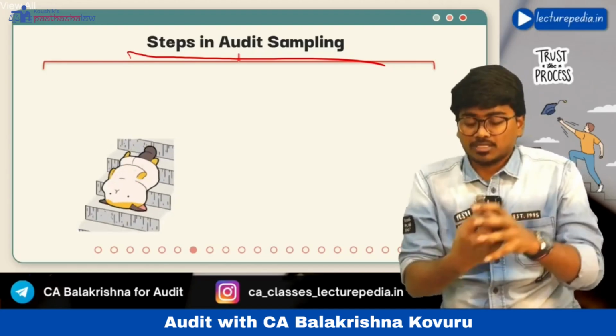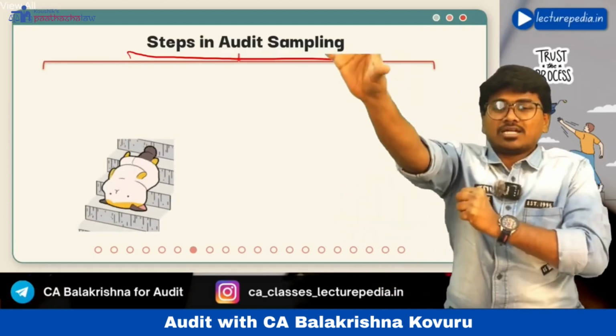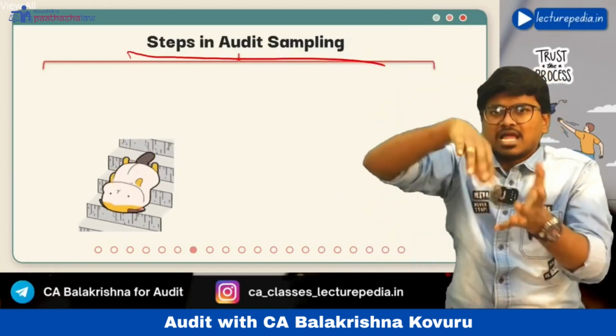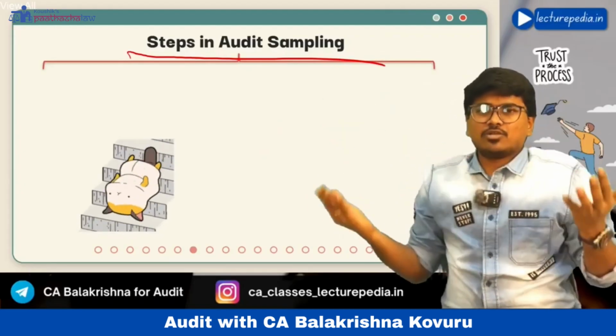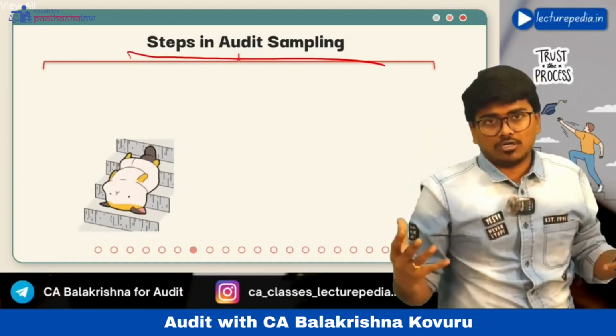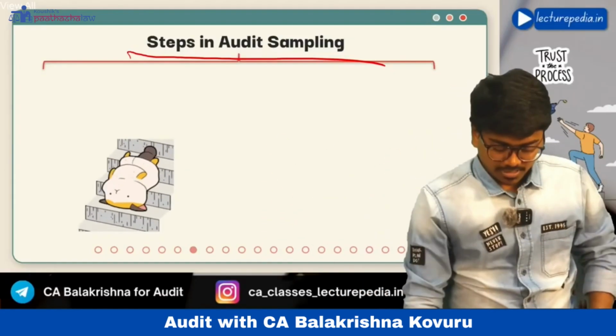That is the third step. Now these misstatements you project to the entire population. That is projection of misstatements, the fourth step. And the fifth step is you evaluate whether sampling has worked properly for you or not. That is evaluation. These are the 5 steps in audit sampling. Let's see.